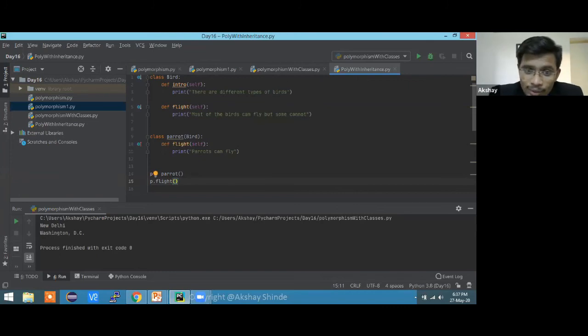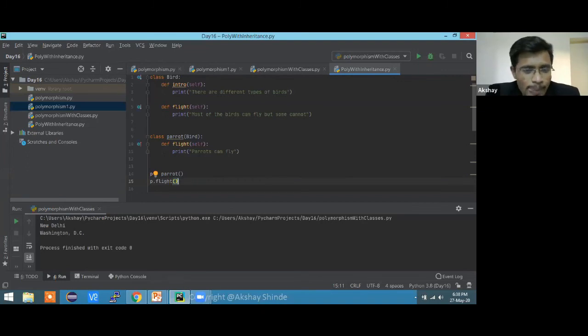We learned what inheritance is yesterday, right? I told you which will get called first: the child class. Then the parent class. Will it print both? That is what you are saying, Nandini? Parrot can fly. Yes, parrots can fly will be the output. Yes, Manoj, you are absolutely right.